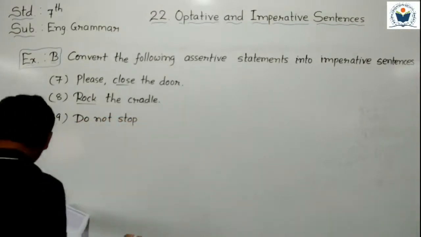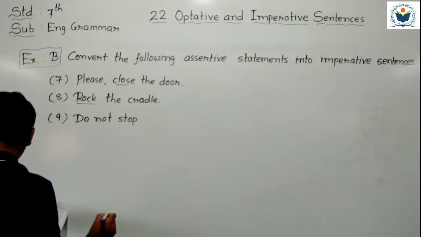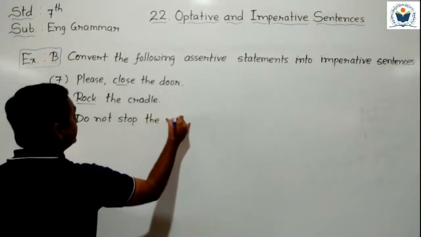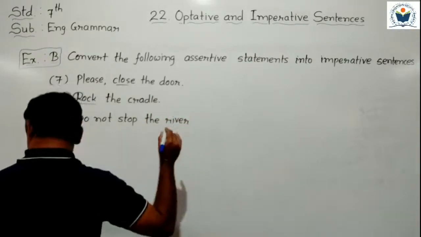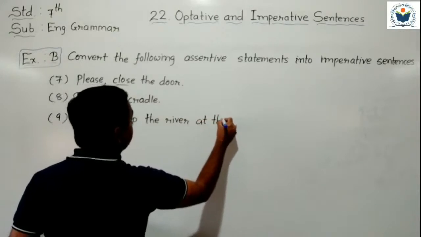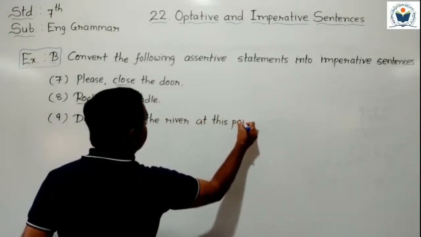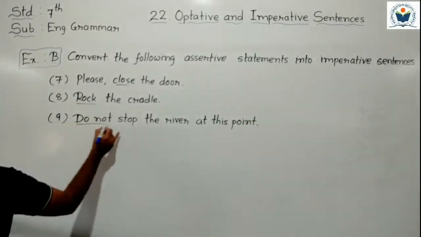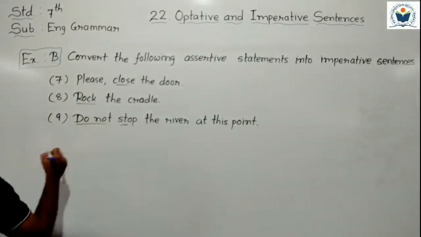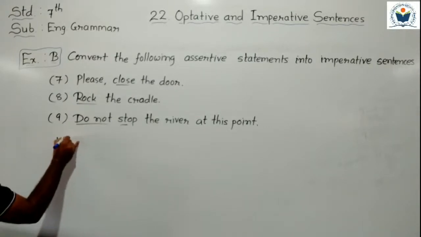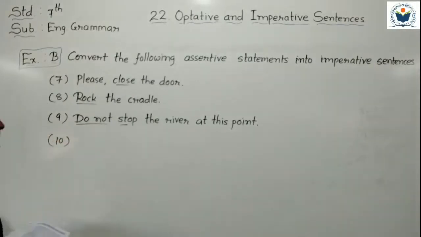Do not stop the river at this point. So I started with do not, and stop is also a verb here. So I started with the verb and converted it into an imperative sentence.